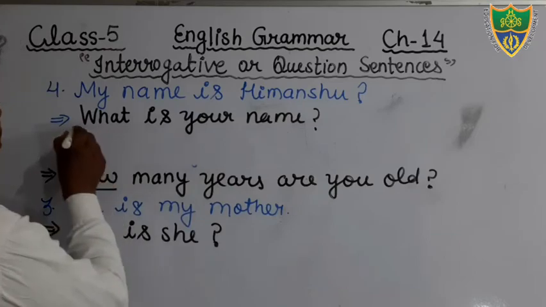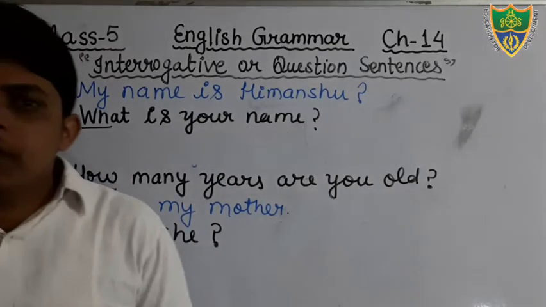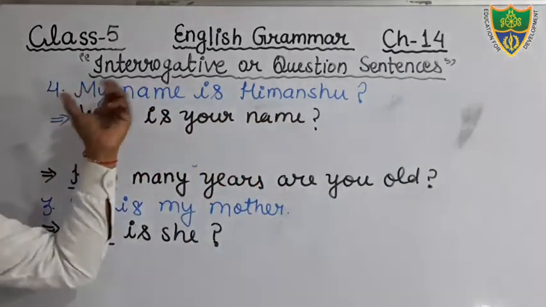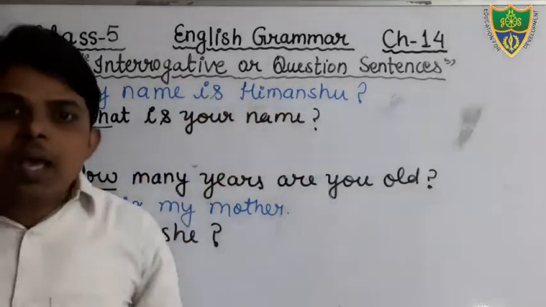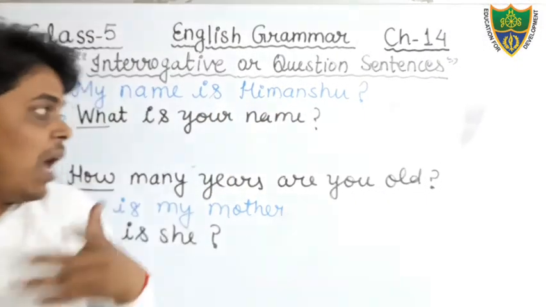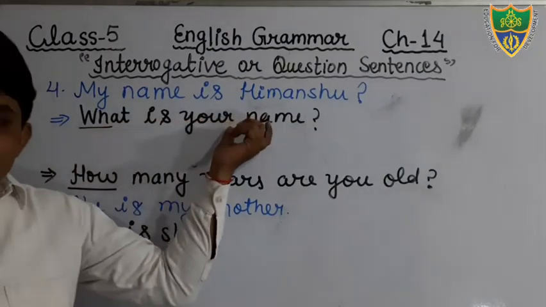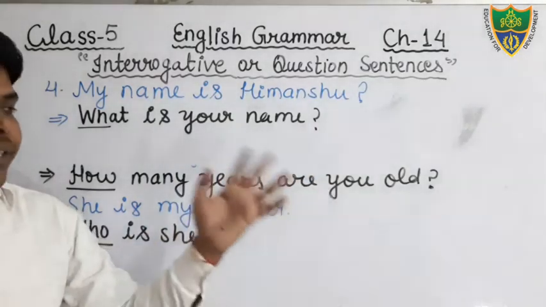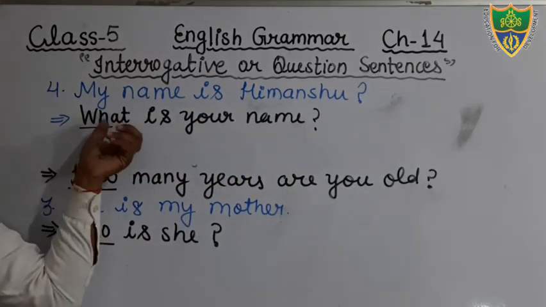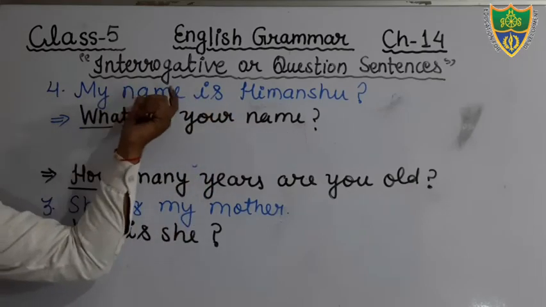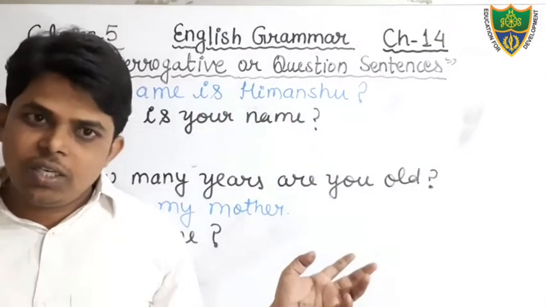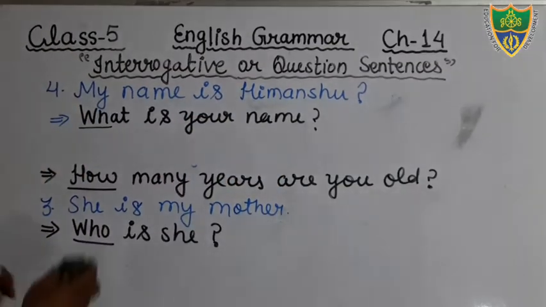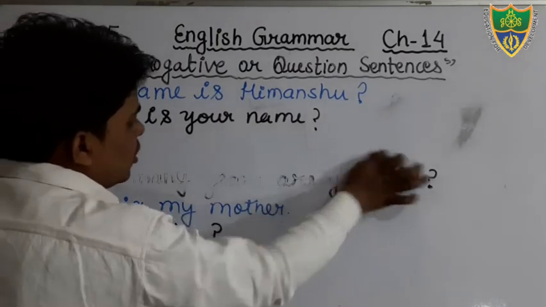That is very simple. What? WH. What kind of interrogative sentence is here? WH. What is your name? Okay. My name is Himanshu. If I am asking myself, then I will write here, what is my name. Okay. But I will not ask myself. I can ask any other person. So we will ask like that. What is your name? The reply will come. My name is Himanshu. Okay, students. So this is an interrogative sentence. What kind of interrogative? WH type. Okay, students. Come to the next question.